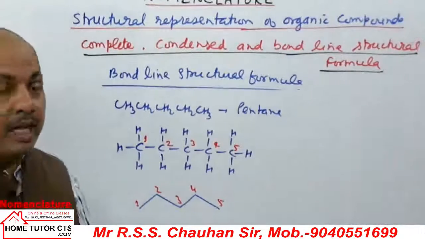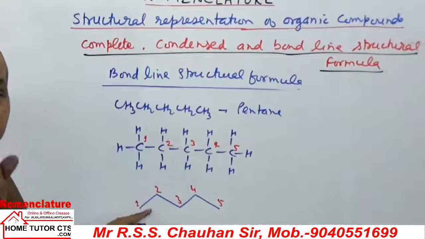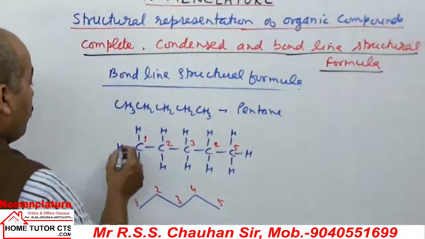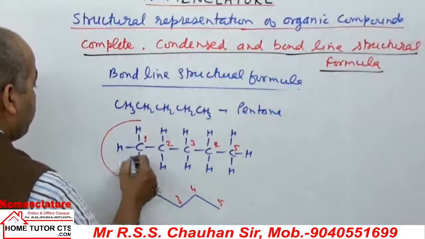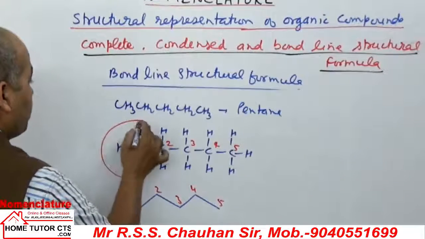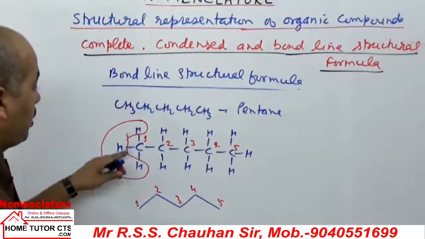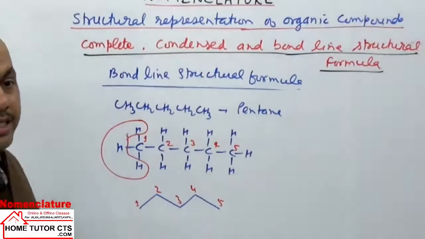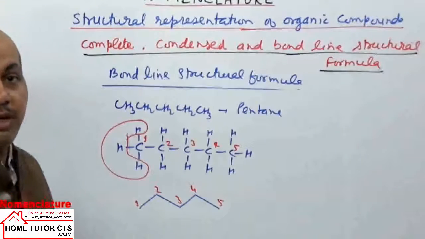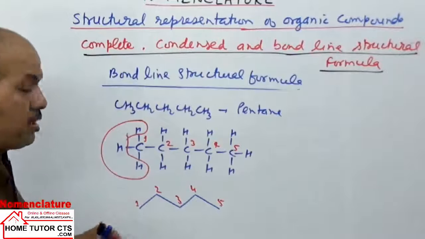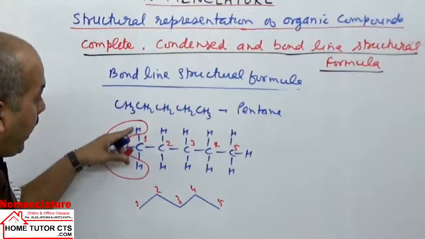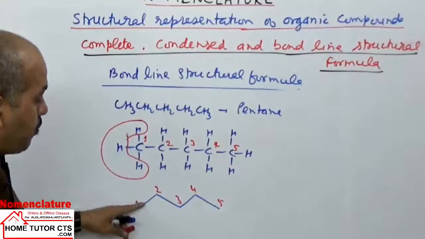So the first carbon, in this case, how many bonds are visible to you? A single bond is visible. That means there are 3 more hydrogen atoms which are not drawn here. This carbon has 3 bonds more, because carbon maintains tetravalency, so it will have 4 bonds. Only 1 bond is visible to you, 3 bonds are not visible. That means we have 3 hydrogen atoms on the first carbon.